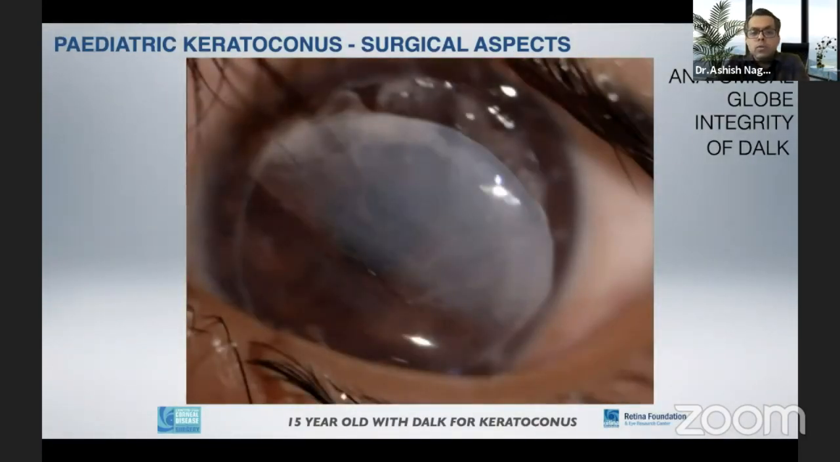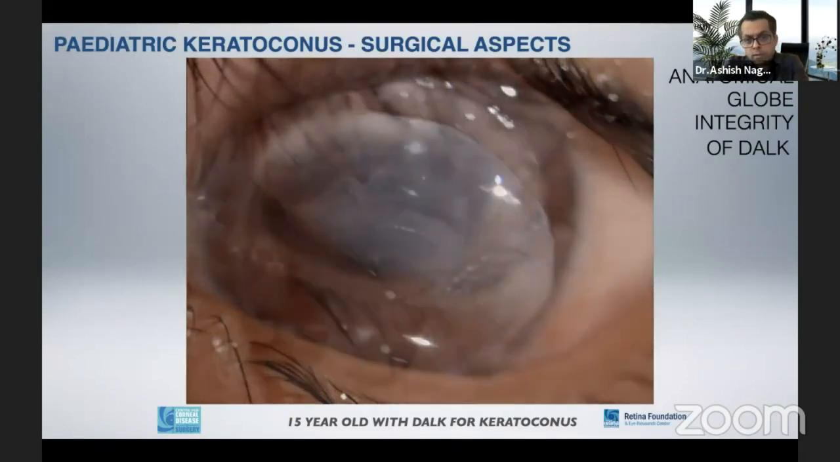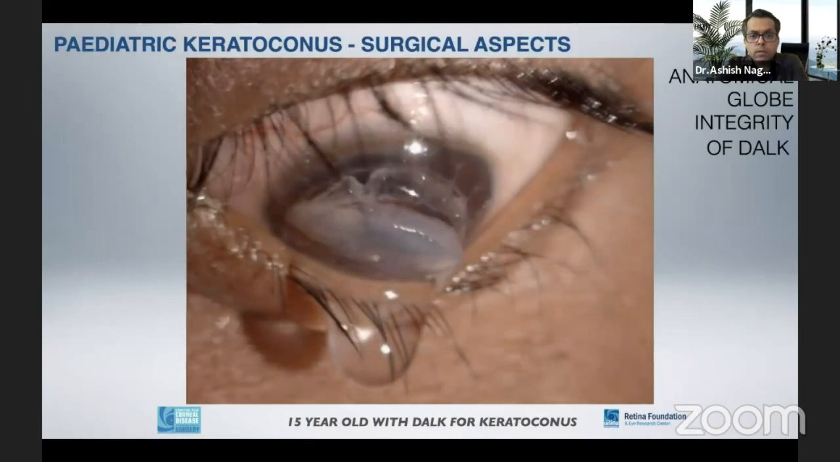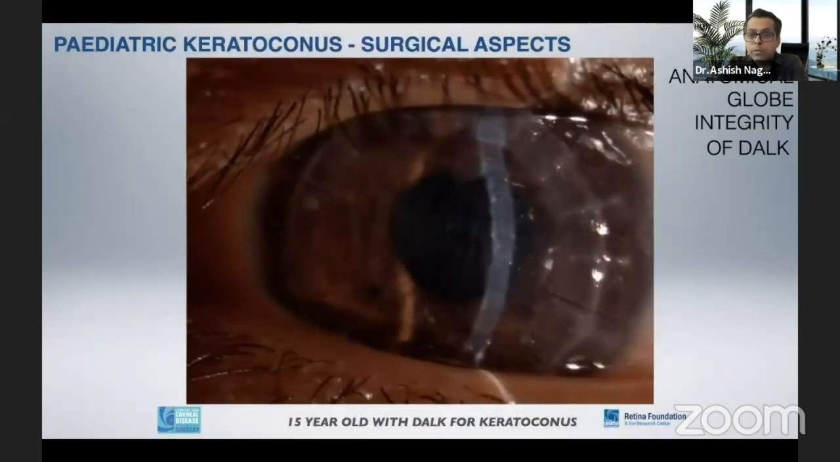You can see the whole graft dehiscence had occurred, but fortunately, being a DALK, even I was surprised when I took him on the table. I wasn't sure, but it was well preserved. The Descemet's was pretty strong, holding up, and we could suture it back. Eventually, we also operated on his other eye, and surprisingly, this eye has got better unaided vision than the other eye as well. So importantly, the anatomic integrity is a very important concern here.